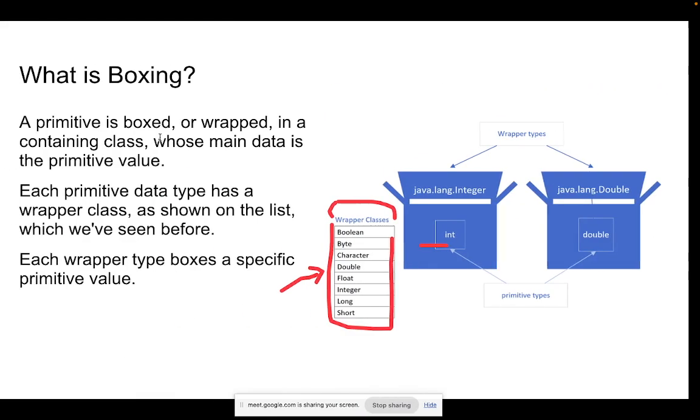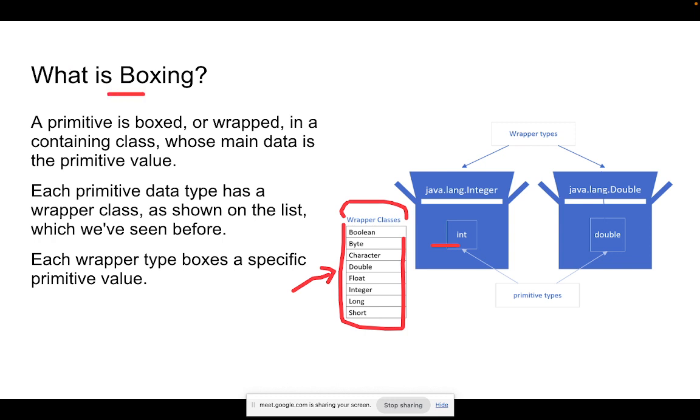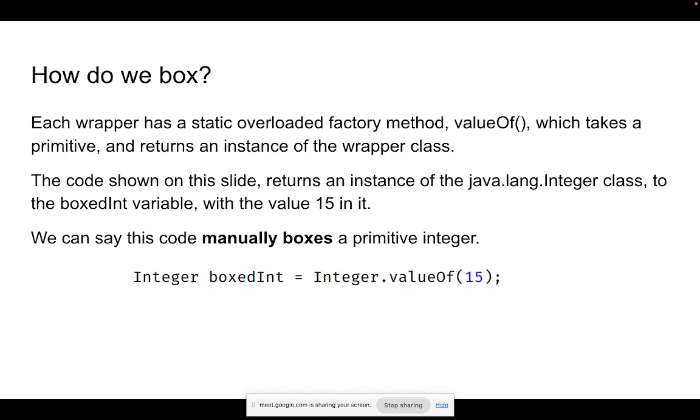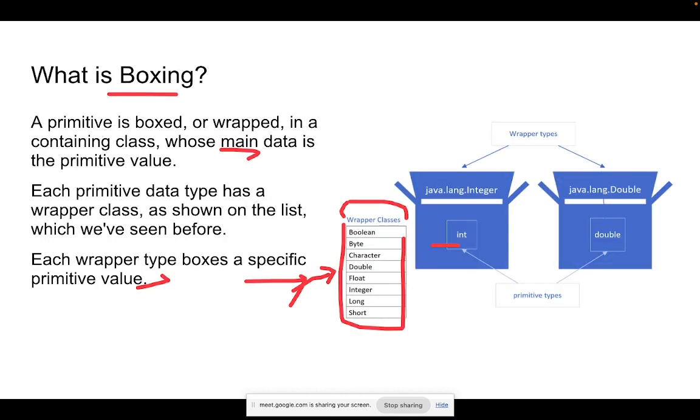Now this is happening because of a concept called boxing. Basically it's just a wrapper on the main data, which is a primitive value. Each wrapper type boxes a specific type of primitive value, be it int, character, double, like that. So how can we box it? I can't directly use an int value using the int keyword, so I'm using a longer, indirect way, using its wrapper classes.